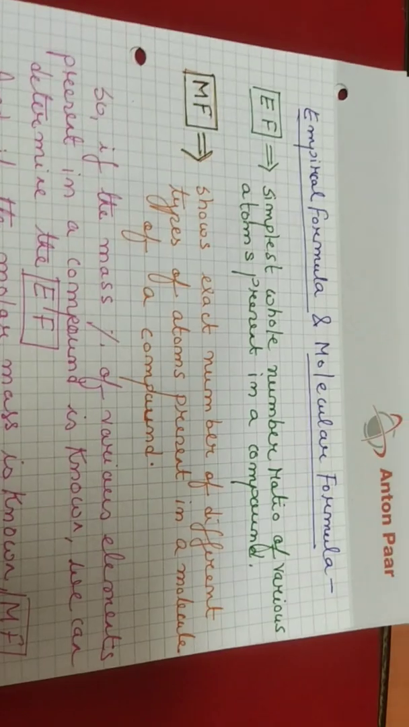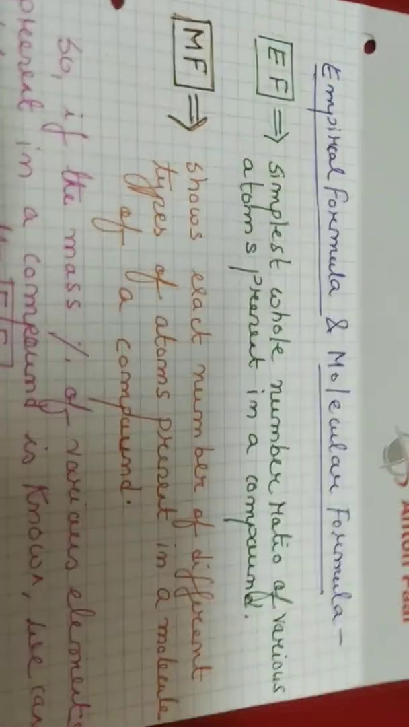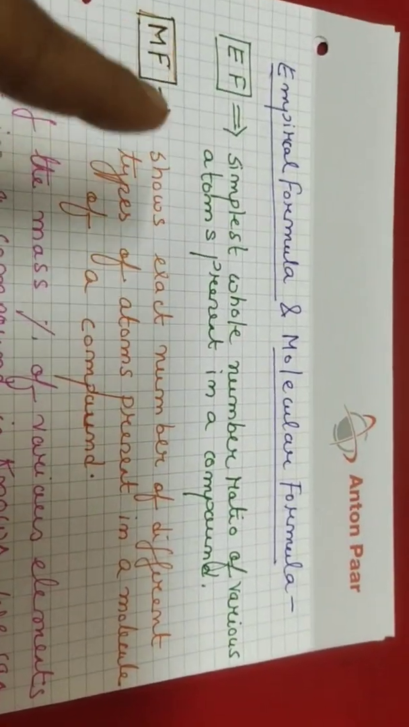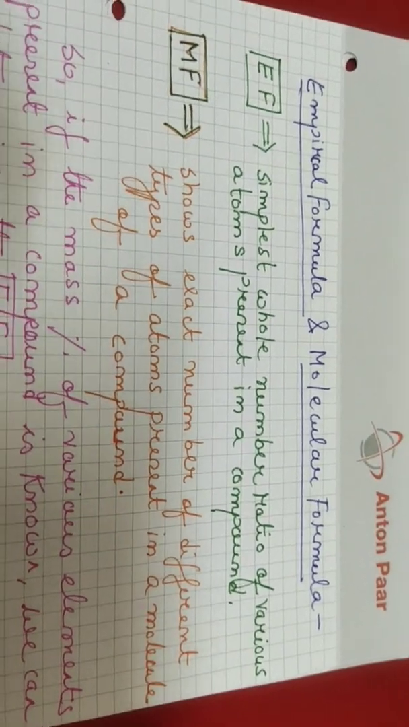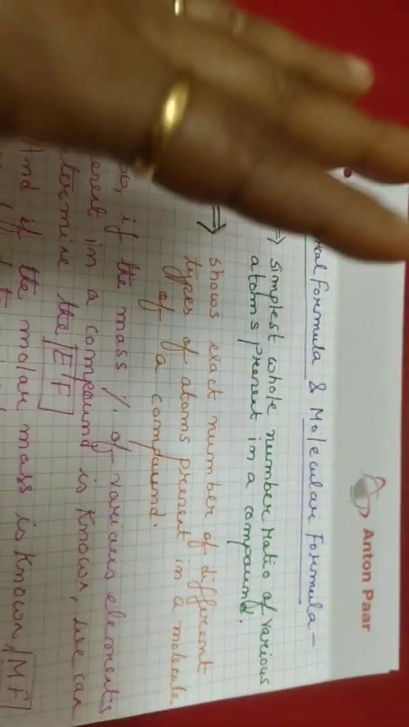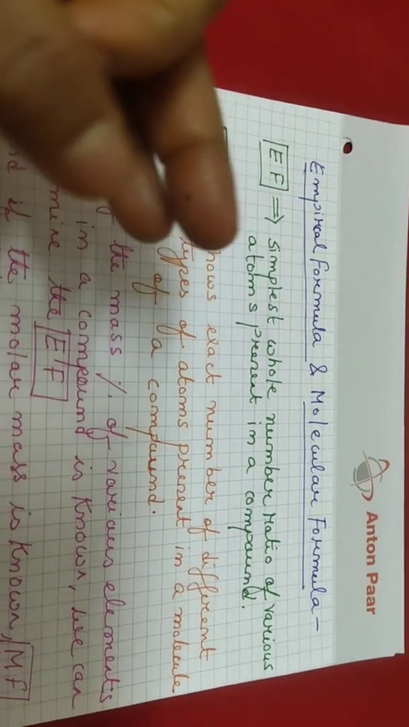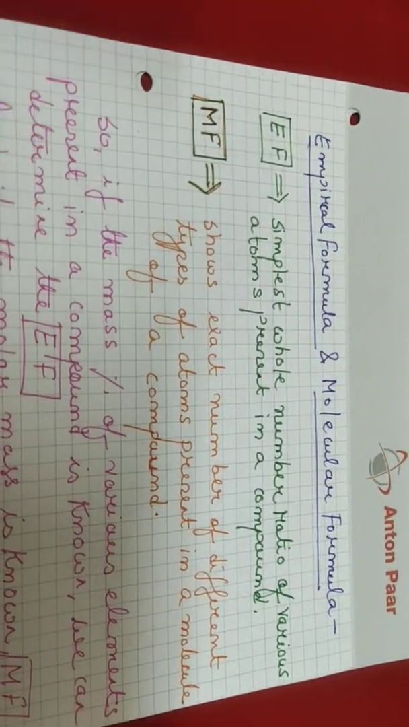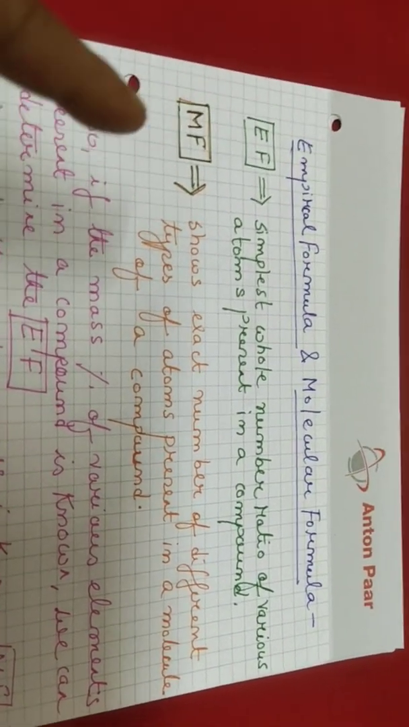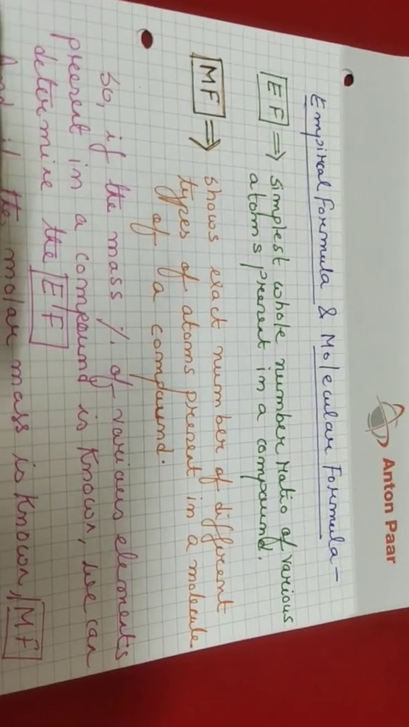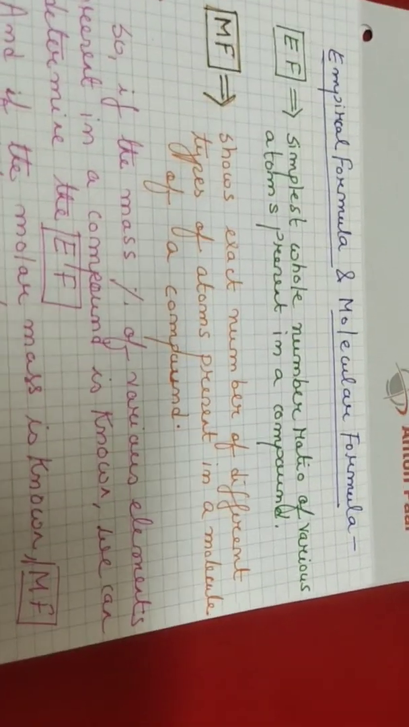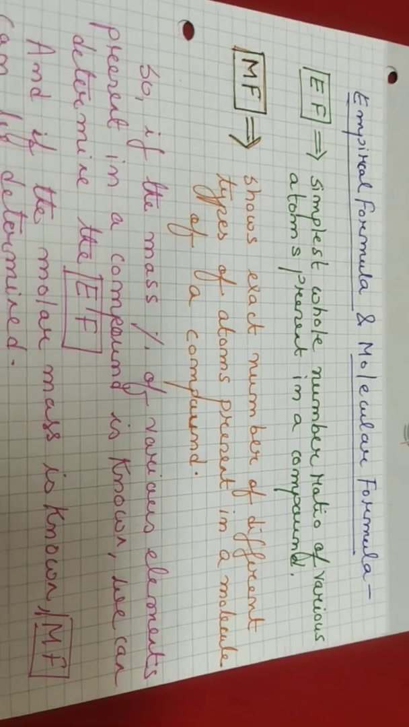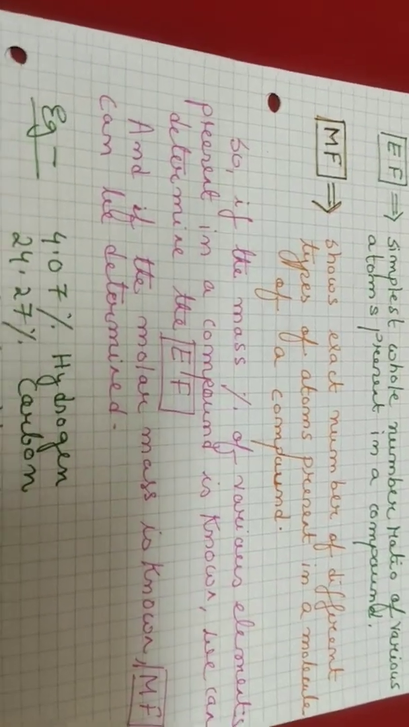Now coming over to empirical formula and molecular formula. So first we need to understand what is empirical formula. The simplest whole number ratio of various atoms present in a compound is the empirical formula. And molecular formula is where we get the exact number of different types of atoms present in a molecule of a compound. So exactly what is the type of atoms we will get will determine the molecular formula of that particular compound.